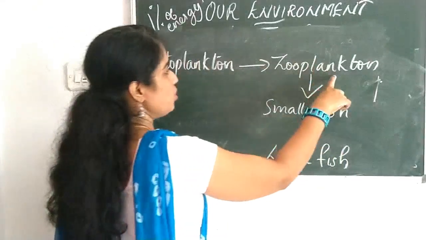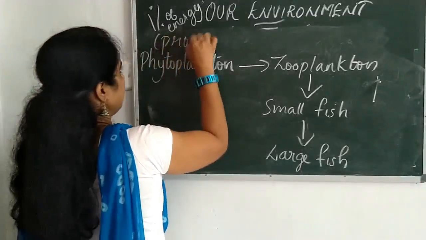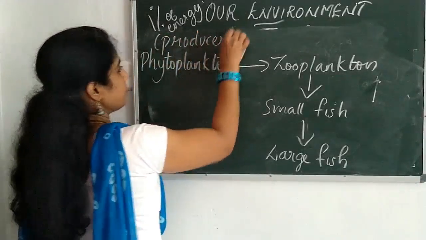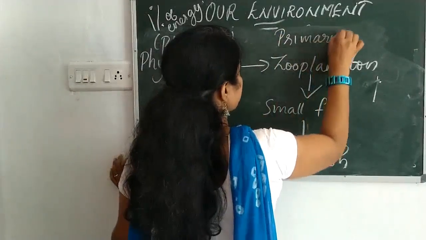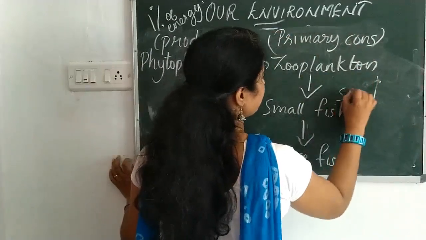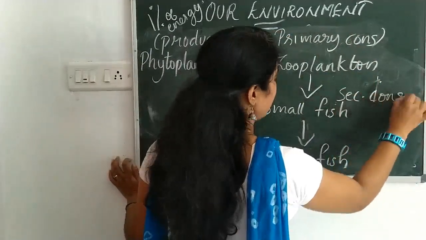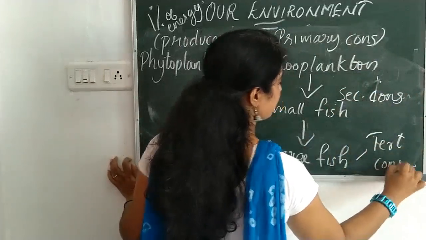Phytoplankton is eaten by the zooplankton. You know phytoplankton, they are the producers. Zooplankton, they are the primary consumers. These are the secondary consumers, and they are the tertiary consumers.